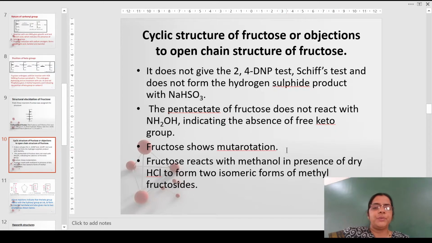Fructose also shows mutarotation, and fructose reacts with methanol in the presence of dry hydrochloric acid to form two isomeric forms of methyl fructosides. Not one but two isomeric forms of methyl fructoside. These facts could not be explained based on the open chain structure of fructose.